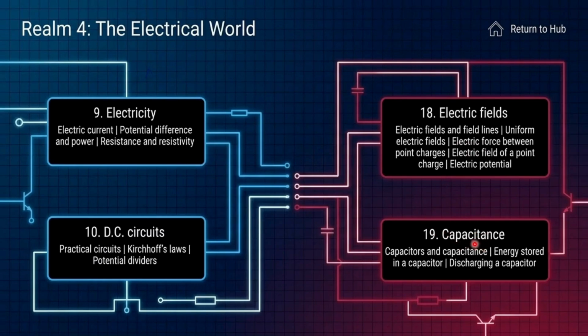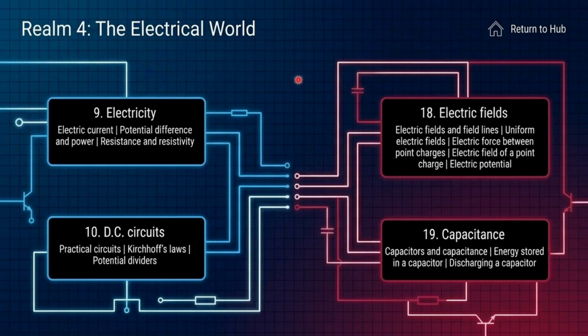In this part, capacitance, a very important topic for physics, from an electrical point of view. In capacitance, we learn about what a capacitor is, what types of it there are, and what capacitance is. Energy stored in a capacitor. Okay, electrical energy, you can say, is stored in a capacitor in a very short time. And also, its main disadvantage is that it discharges in a very short time, in microseconds. So we also learn about capacitance. So this is all about the electrical world.